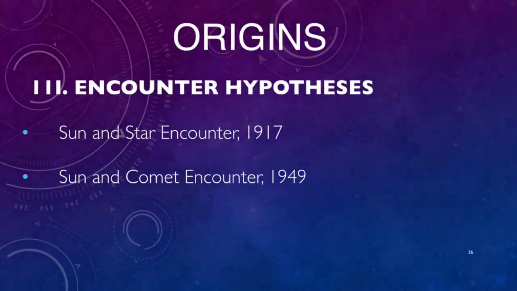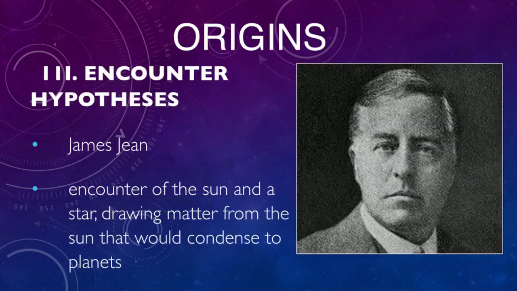One of the earliest theories for the formation of the planets was called the encounter hypothesis. These theories propose that the planets formed from material ejected from the Sun or a companion star during an encounter with another object. The first theory, by James Jeans in 1917, invoked an approach or collision involving another star, protostar, or a giant molecular cloud that would condense to the formation of planets.